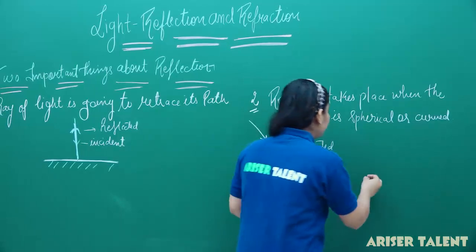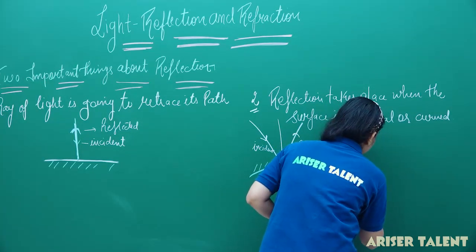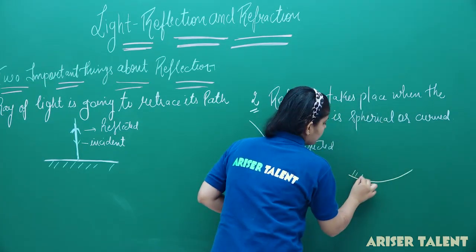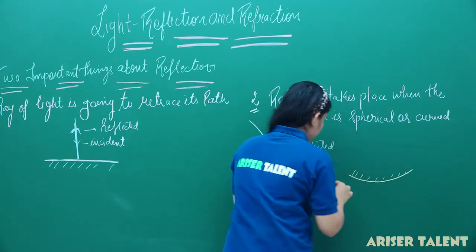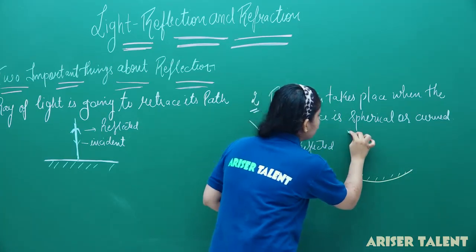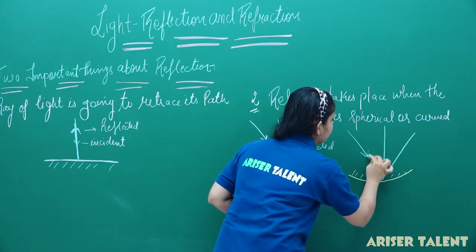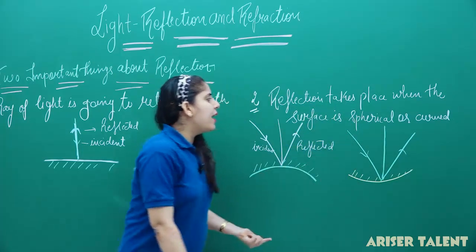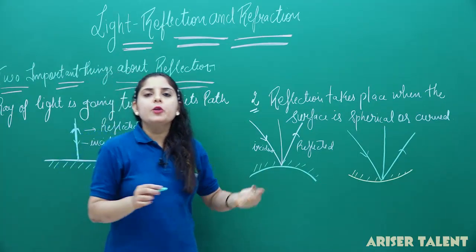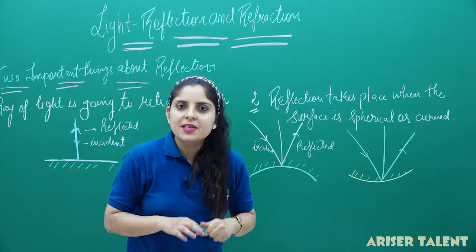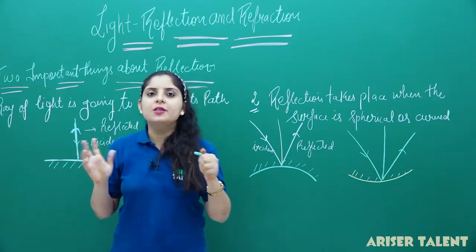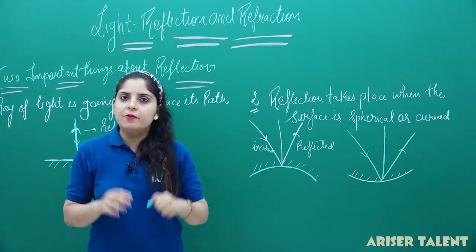In the similar manner, if the surface is like this, this will be your incident ray, this will be your reflected ray and this will be your normal. So you can see that reflection is going to take place only when the surface is either curved or spherical. So these are the two important statements regarding reflection.